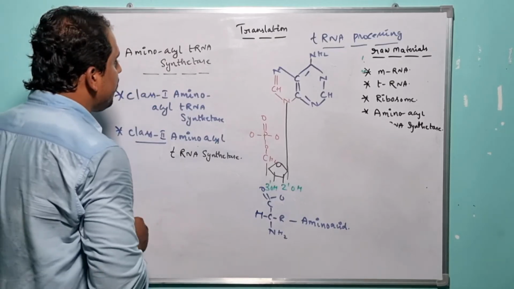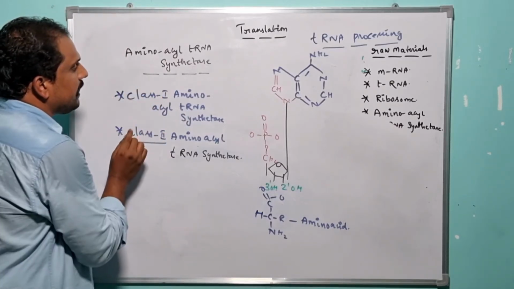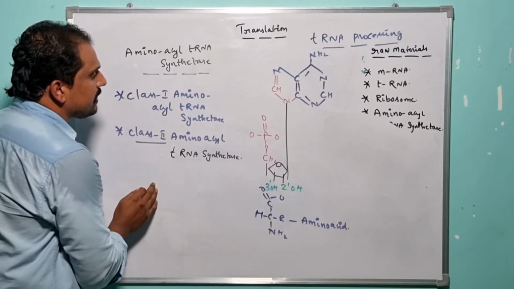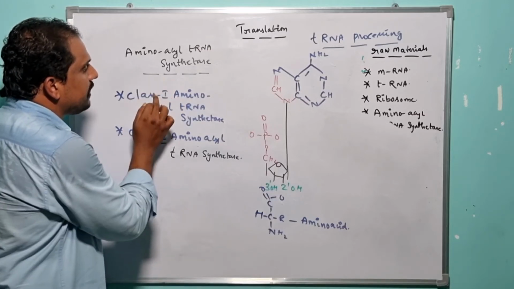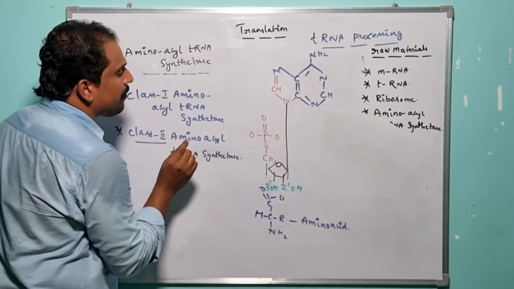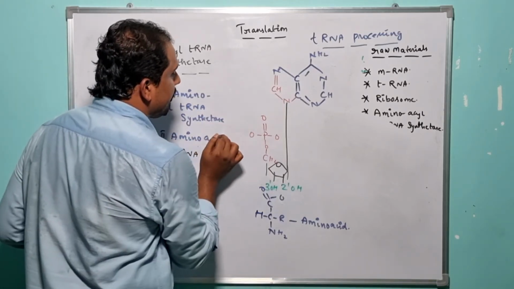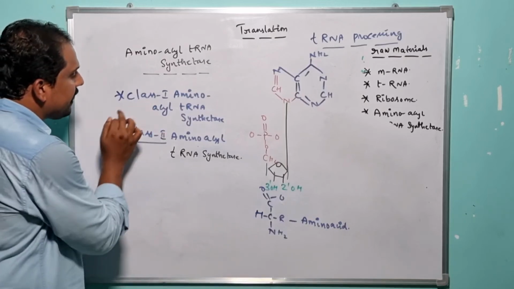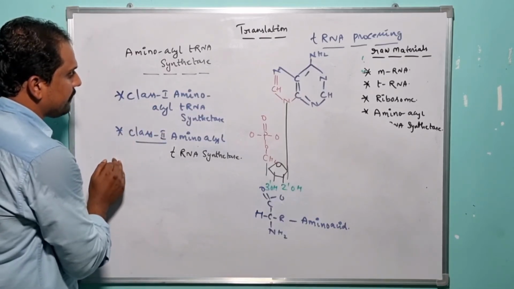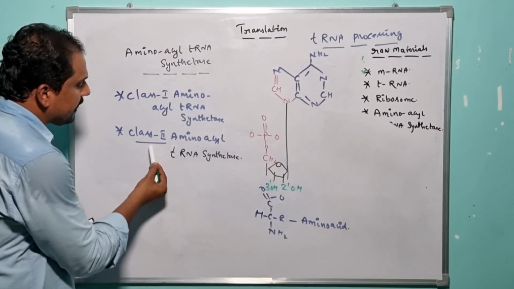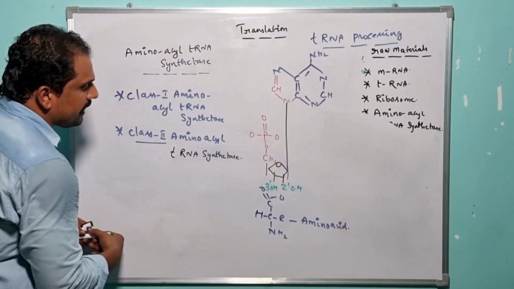So here, as I have already told you, the amino acid tRNA synthetases which play a prominent role in organizing the translation mechanism are the ones which recruit one particular amino acid to its encoding tRNA. So generally they can be classified into two different types. One is class 1 amino acid tRNA synthetase and the other one is class 2 amino acid tRNA synthetase.